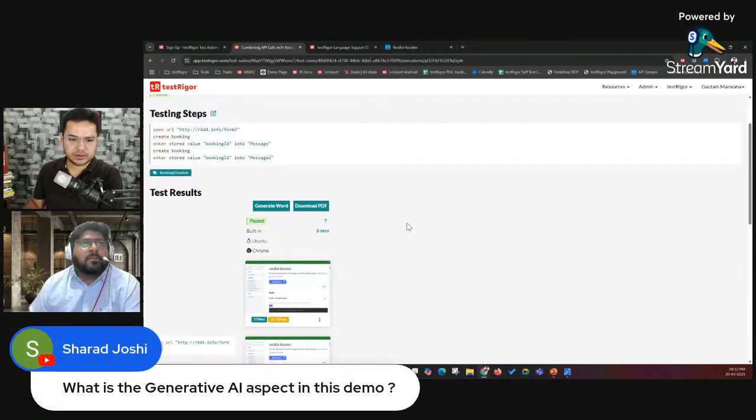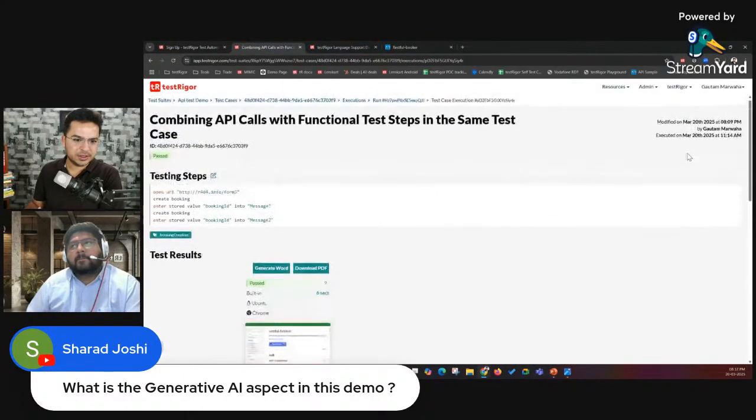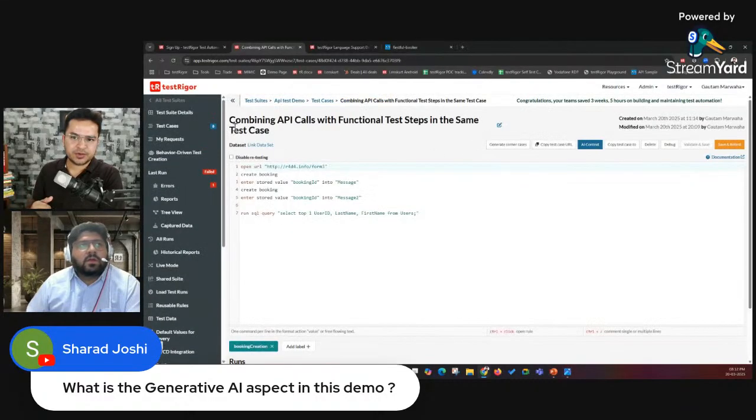And Gautam, this question was in the last live also. Sharad asked, what is the generative AI aspect in this demo? Maybe you can show some generative AI capabilities and how it runs behind the scenes, or how you use generative AI, because many people assume it's like any other automation tool, which simply runs a few lines of code behind the scenes.